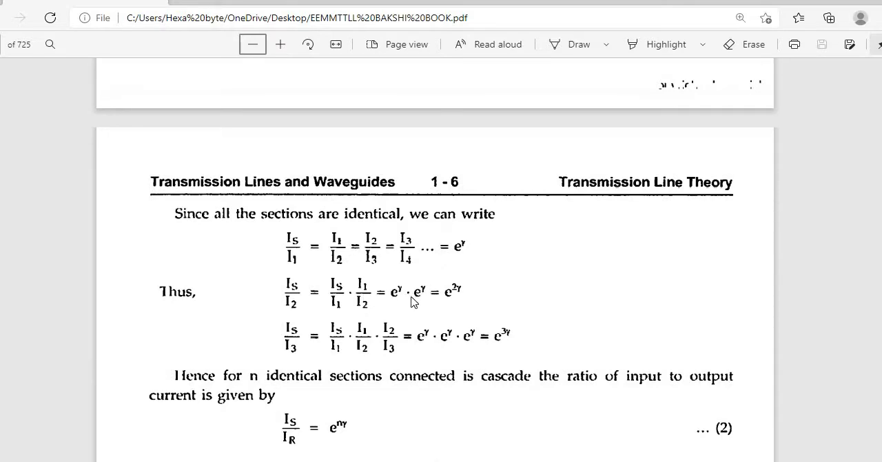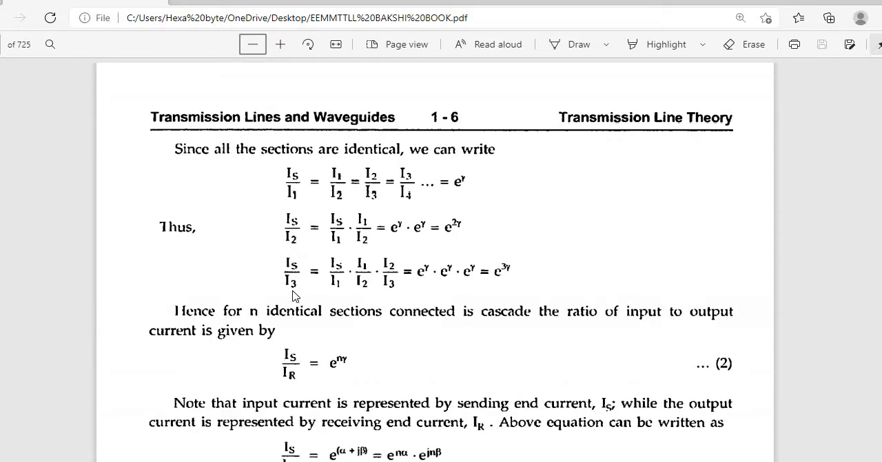See, it is in the form of x power m into x power n, x power m plus n, so e power gamma plus gamma, e power 2 gamma. Similarly, Is by I3 can be written as Is by I1 into I1 by I2 into I2 by I3. I1 gets cancelled, I2 gets cancelled, left side and right side satisfied. Again we substitute Is by I1, I1 by I2, I2 by I3, each equal to e power gamma, so e power gamma into e power gamma into e power gamma, e power 3 gamma.